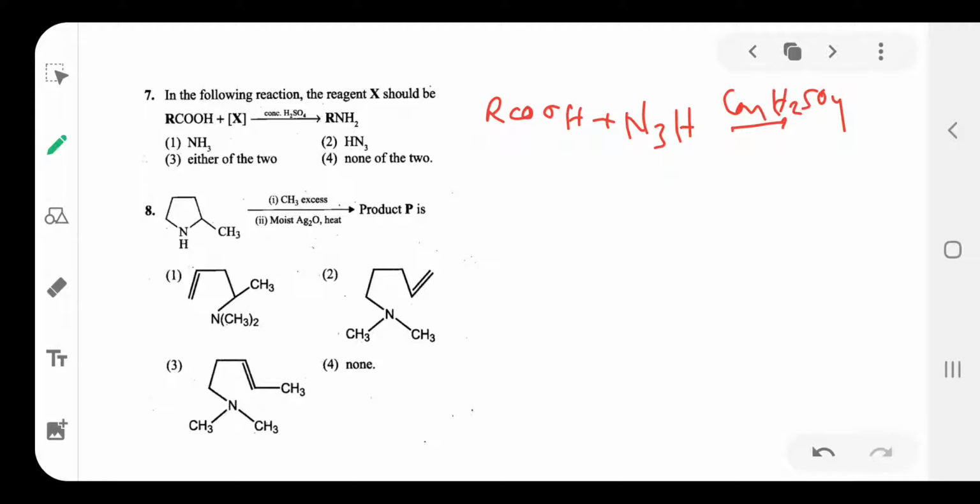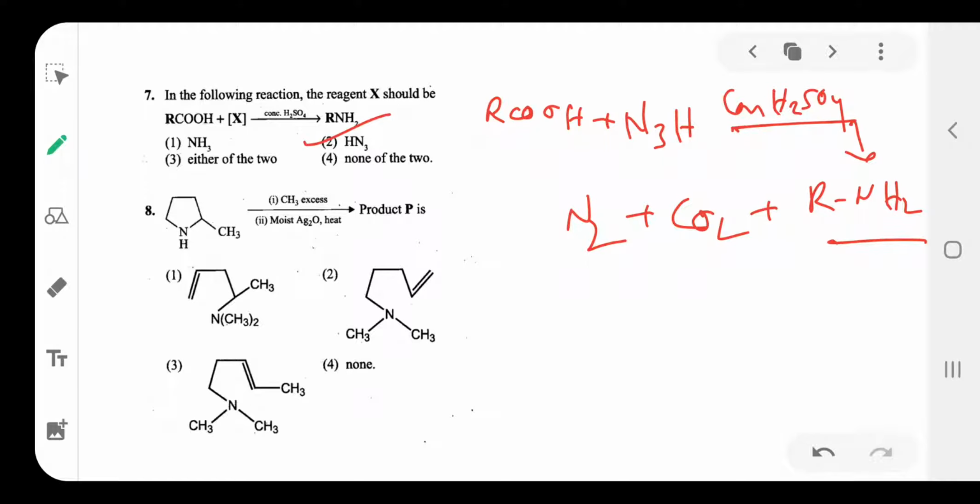Then what happens? It forms RNH2. So out of 3 nitrogens, 2 nitrogens separate, 1 nitrogen with 2 hydrogens forms NH2, and the remaining CO2 and N2 separate. Okay, so a primary amine is formed. So hydrazoic acid, option 2.